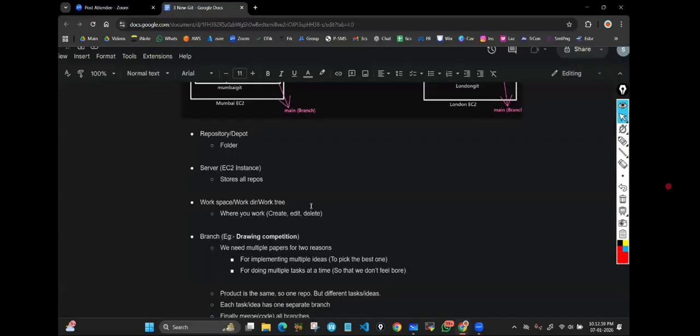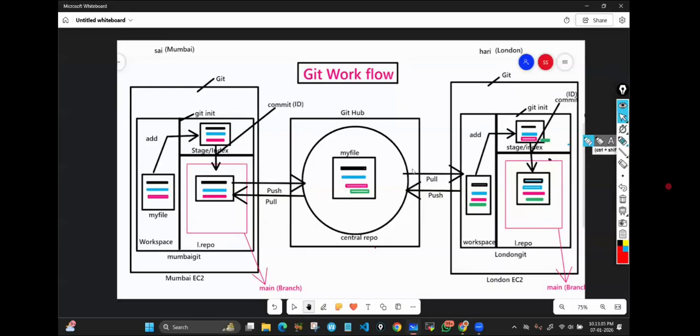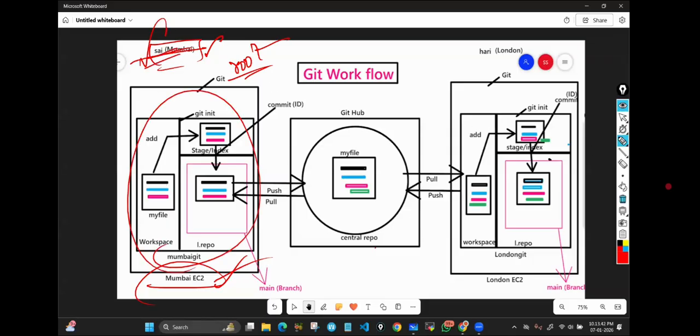Then server. Server means what here? We are talking about EC2 instances. This is one server. This is one more server, EC2 instances. Understood? And one more thing. In this entire server, only Sai will work. No other user will log in. Remember that. No other person will log in. So here there is no concept of user permissions and all. Only one person will log into that machine. He will work as a root user. No one else will log into this machine. Clear? So this entire machine belongs to only Mr. Sai. Understood? Right.